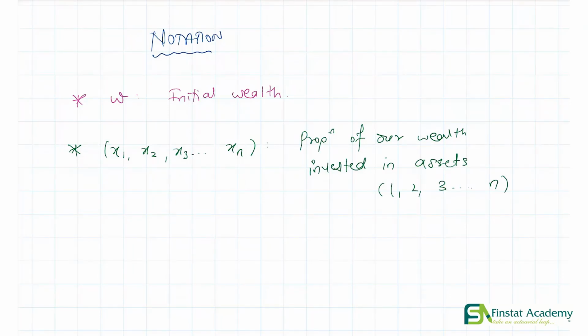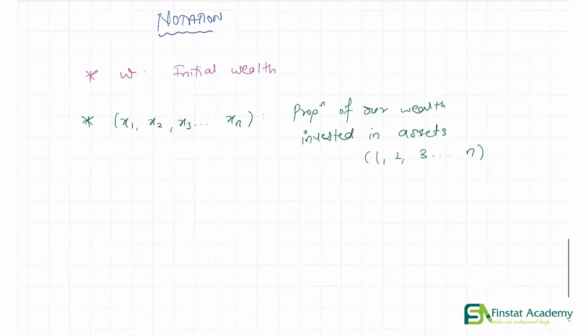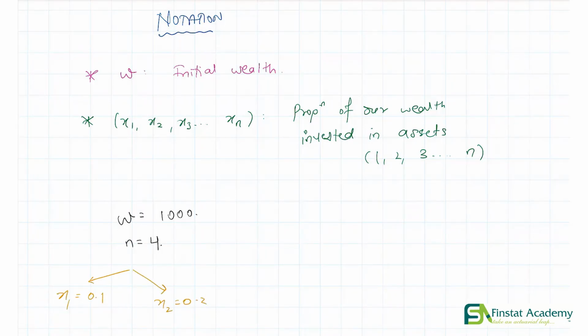So what does this mean? I'll just give you an example. So let's say our initial wealth W is 1000. Okay. So we have 1000 rupees to invest. And let's say we are looking at 4 assets. So our n is 4. Now in this example, we have x1 equal to 0.1, x2 equal to 0.2, x3 equal to 0.3, and finally x4 equal to 0.4.